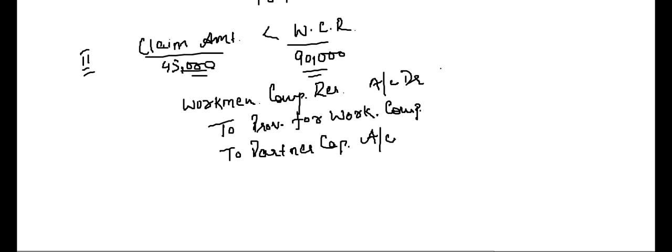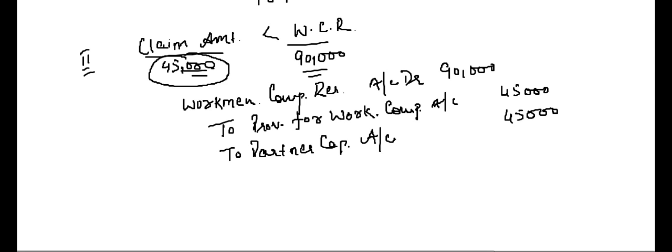What is workman compensation reserve? 90,000. The amount of claim that has been submitted will be transferred to provision for compensation account, and rest, whatever the reserves are left with us, they will be transferred to partners capital accounts.